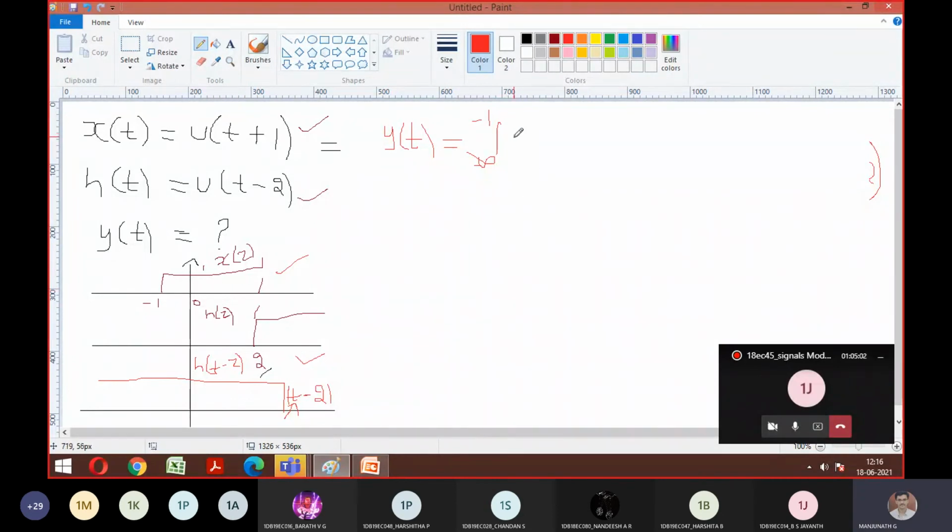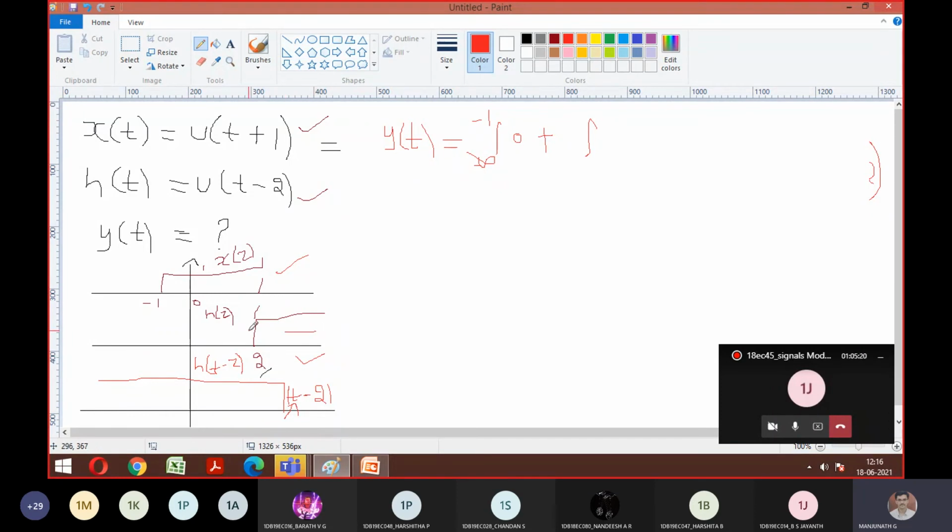Your x of tau is 0. Correct? Yes, sir. Even though h of t minus tau exists, x of t is 0, which means this is 0 only. So that is gone. Plus the next interval. From minus 1 to 2, you can't take minus 1 to 2 now. You should take minus 1 to t minus 2.